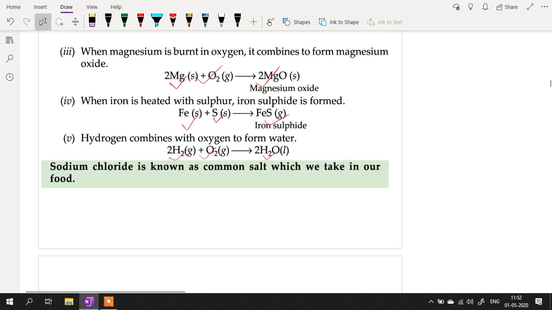Okay, then magnesium plus oxygen gives you magnesium oxide, and you've seen that burning of magnesium ribbon, the same thing. Iron plus sulfur gives iron sulfide. Hydrogen plus oxygen gives water. Sodium chloride, common salt, it is also formed by combination reaction. Sodium plus chlorine gives sodium chloride.